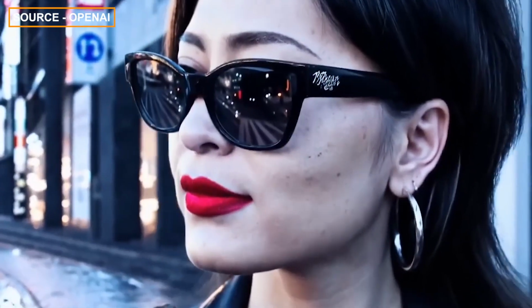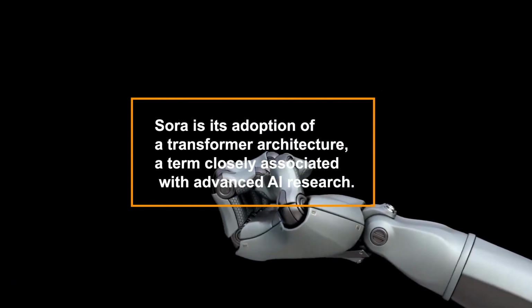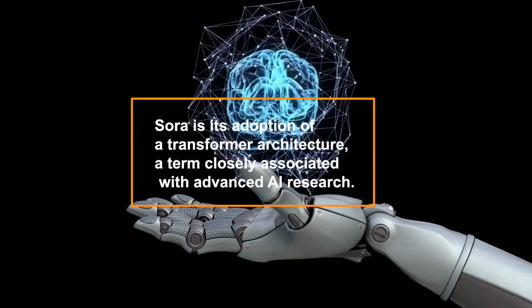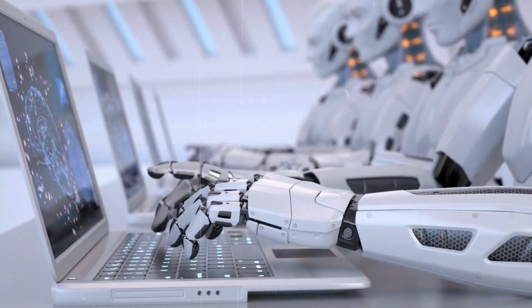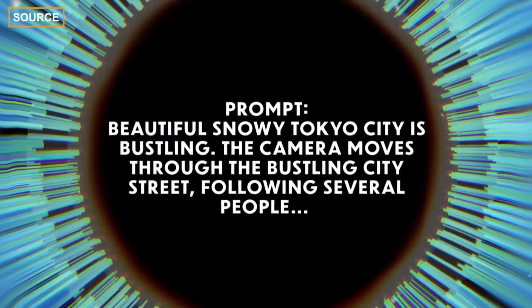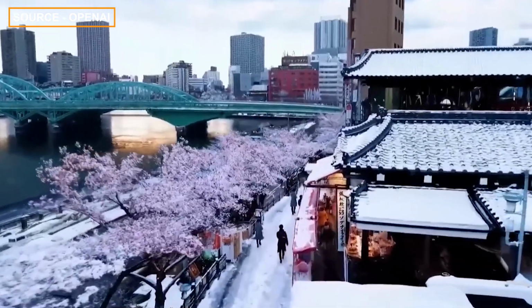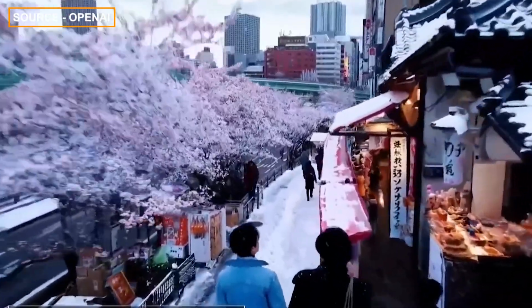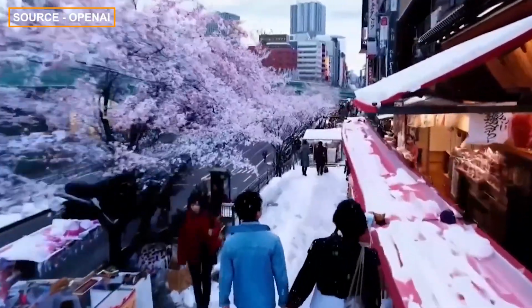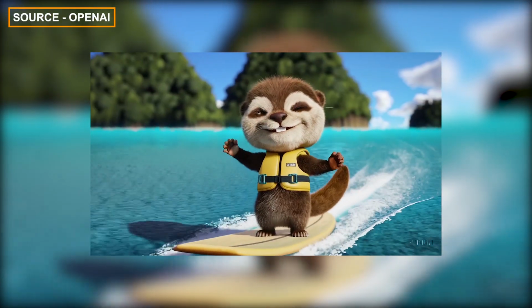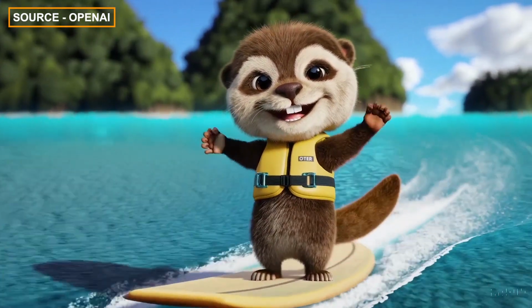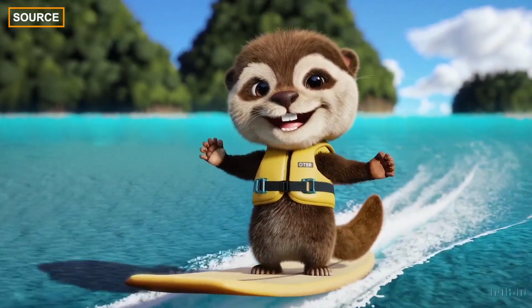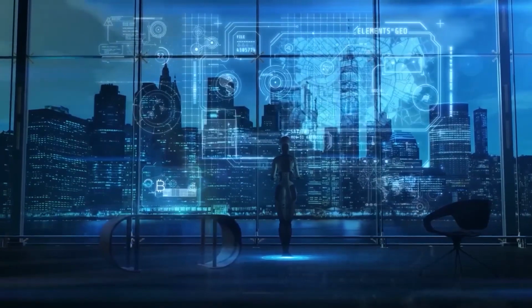and interpret human language. What distinguishes Sora is its adoption of a transformer architecture, a term closely associated with advanced AI research. Transformers excel in analyzing statistics, in this case visual information, and this approach facilitates a nuanced comprehension of various scenarios. The use of this architecture empowers Sora to uphold the quality in videos, confirming that characters and objects maintain consistency over time, even when they shift out of view or endure revolution. It's similar to having a director's vision which never drops track of the plan, no matter how involved the scene